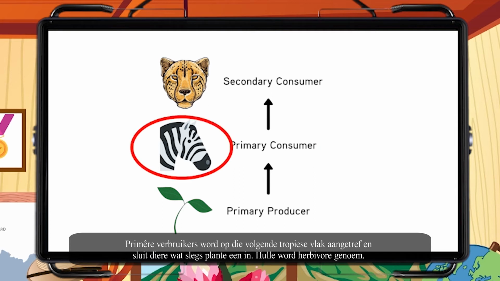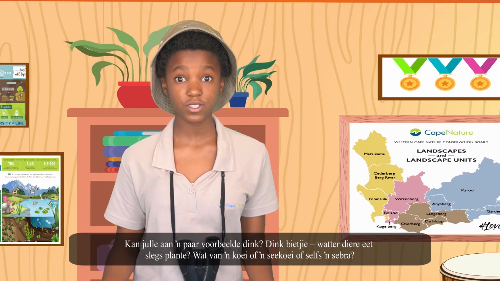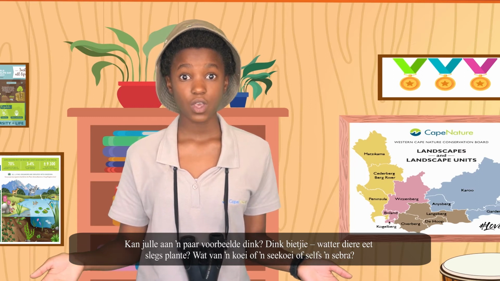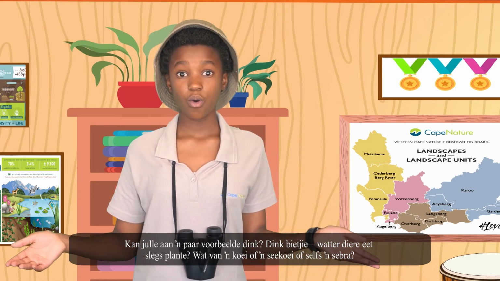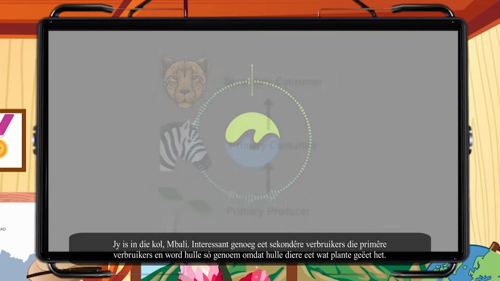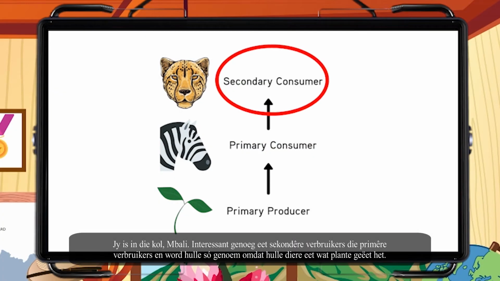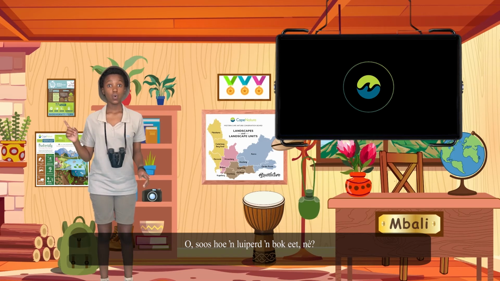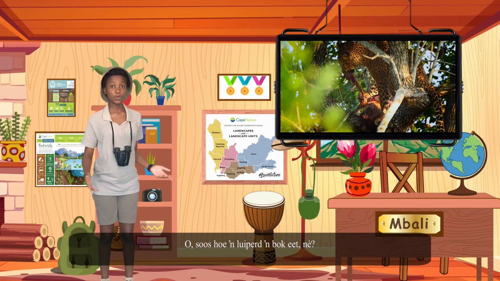They're called herbivores. Can you think of some examples? Think, what animals only eat plants? What about a cow, or a hippo, or even a zebra? Too right, Mabali. Interestingly, the secondary consumers eat the primary consumers and are called this because they eat animals that have eaten plants. Ooh, like how a leopard eats an antelope, right?